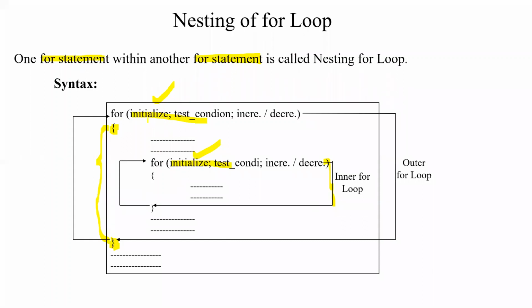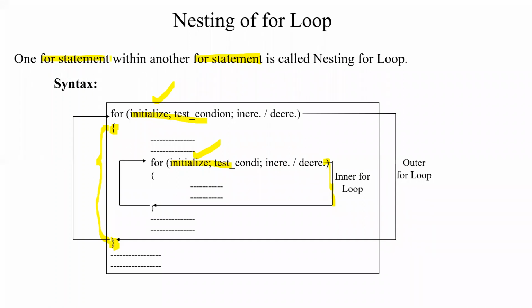These control variables are initialized and tested separately for the outer for loop and the inner for loop. So you are all clear about the syntax of a nested for loop, right? Mostly in all the question papers, it will be there. What is a nested for loop? A for loop inside another for loop.